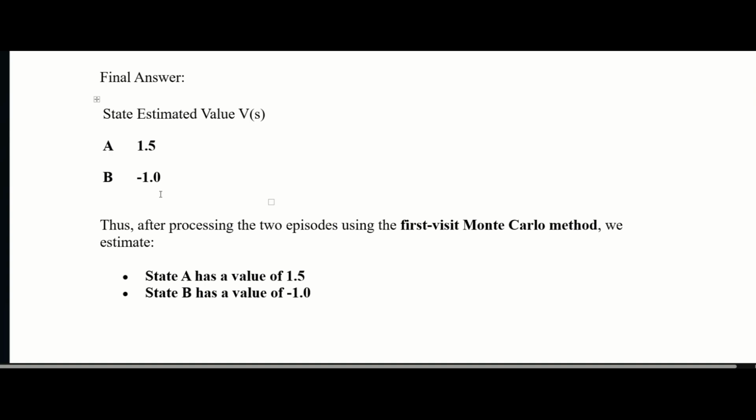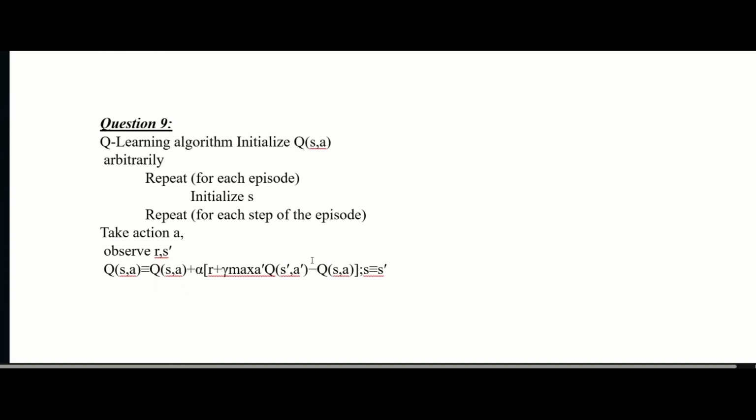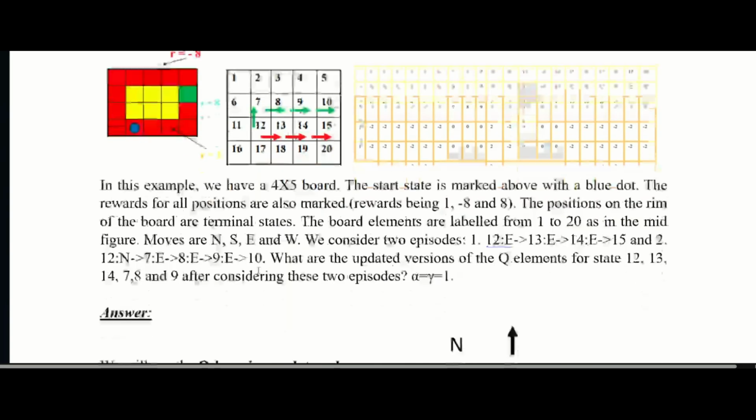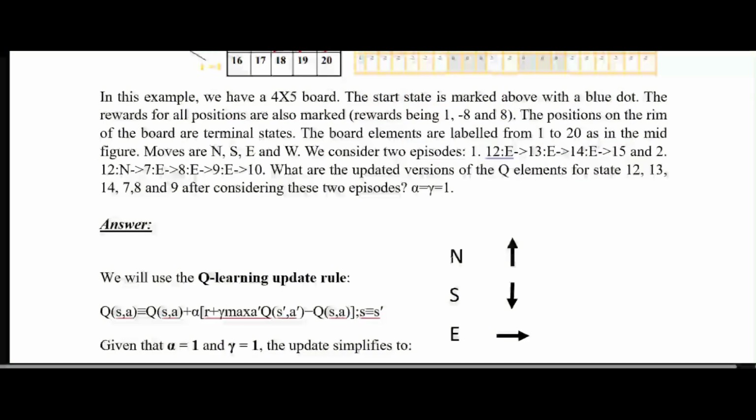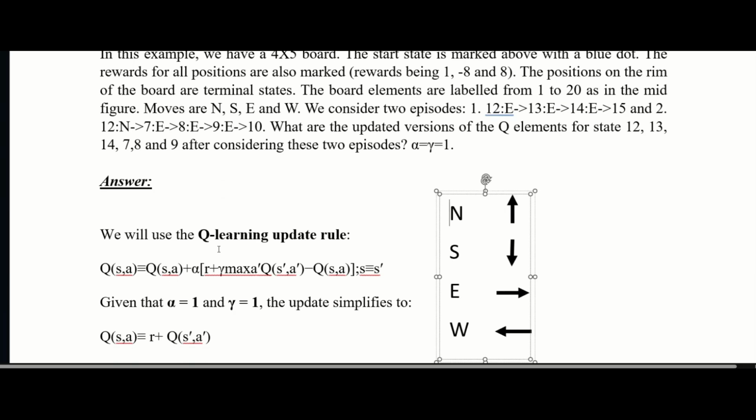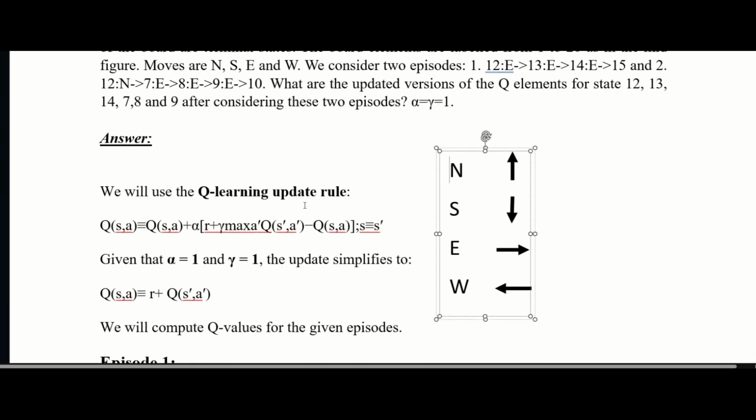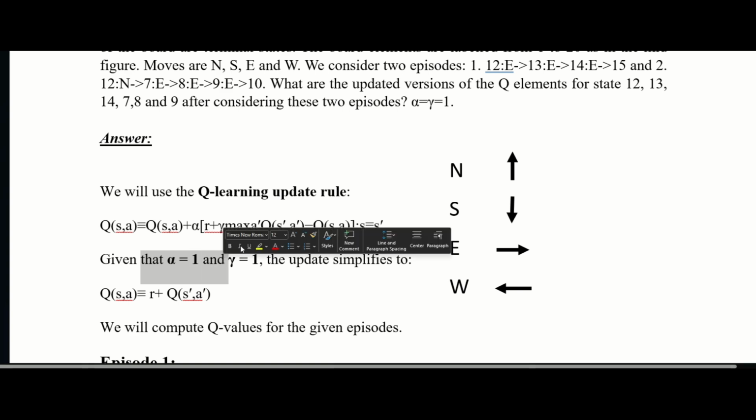Now this is question 9. This is the given, and we have to find the solution for this particular question. We know the directions N, S, E, and W. Now, using the Q-learning update rule, the equation is Q(S,A) plus alpha into [R plus gamma maximum of Q(S',A') minus Q(S,A)]. If alpha is 1 and gamma is 1, then Q(S,A) is equal to R plus Q(S',A').